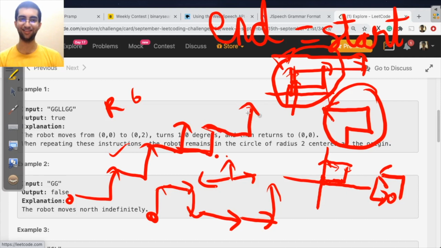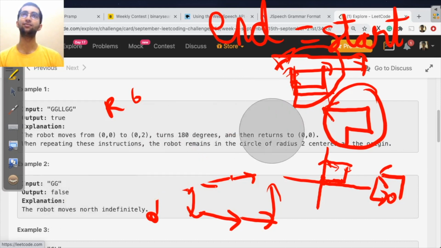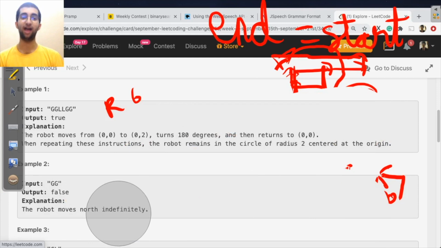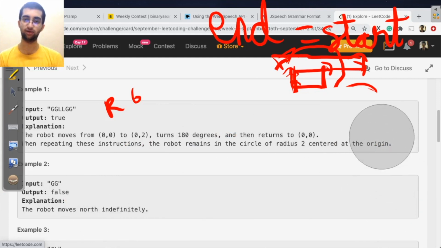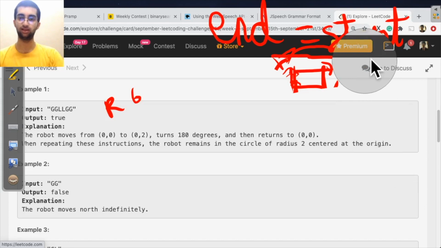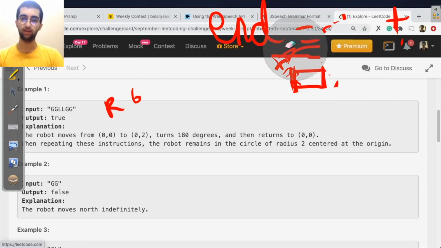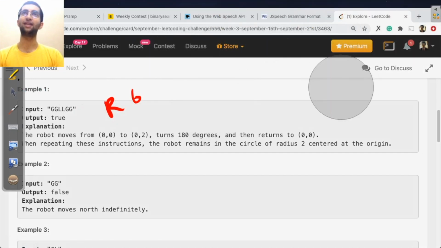Will you ever reach a circle? No. So I will only reach a circle under two conditions. One, I have started at the origin and I've finished at the origin after executing those commands.